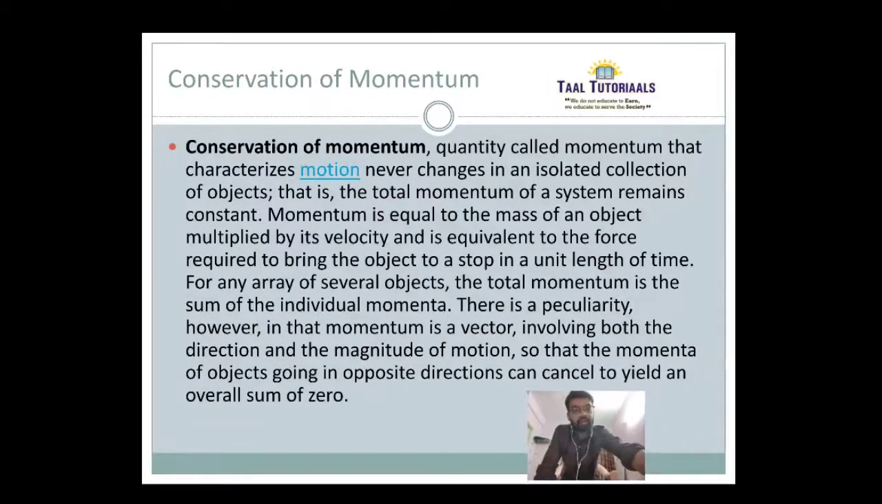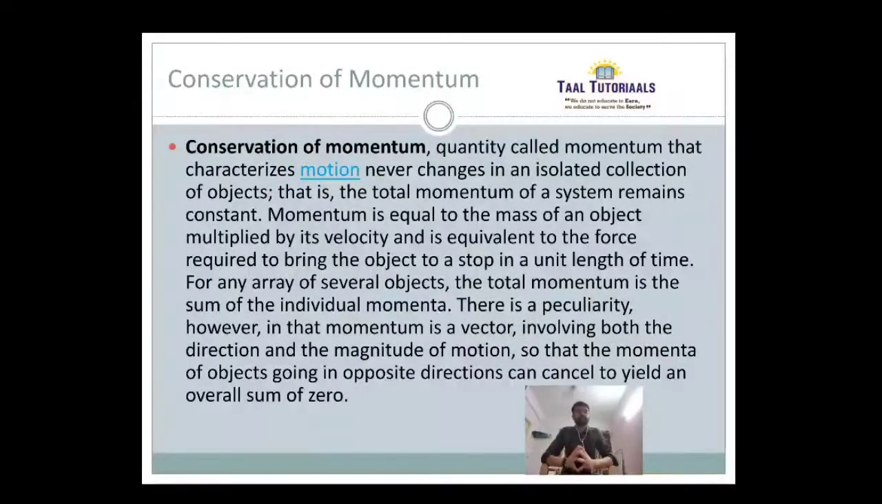See, this is the last topic we will be discussing in this PPT, that is conservation of momentum. According to physics, the quantity called momentum, which characterizes motion, never changes in an isolated collection of objects. That is telling conservation. We know what conservation is: it can be transferred, but it cannot be destroyed. So here the total momentum of the system remains constant. Momentum is equal to the mass of an object multiplied by its velocity, and equivalent to the force required to bring the object to a stop in a unit length of time.